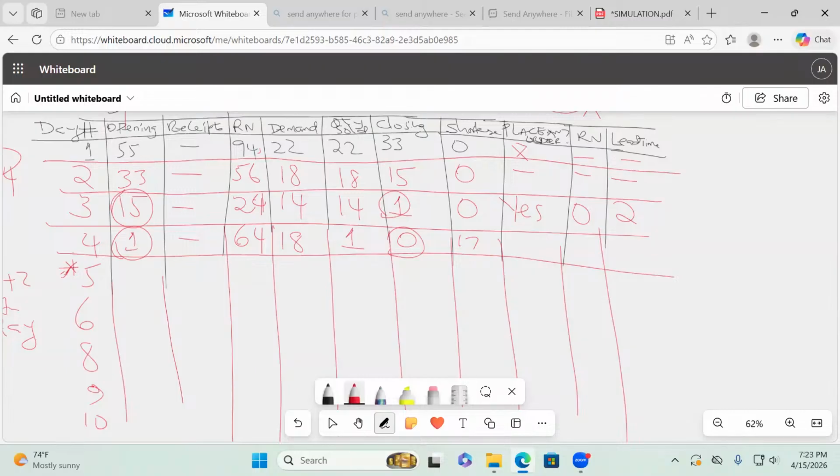Yeah. So are we placing an order? No. Come to day number 5. Day number 5, I'm so happy because first of all, the opening stock is 0. But we are fortunate because we can see we have a star. Star means we're going to receive. And what is the reorder quantity? 55. Our reorder quantity is 55.